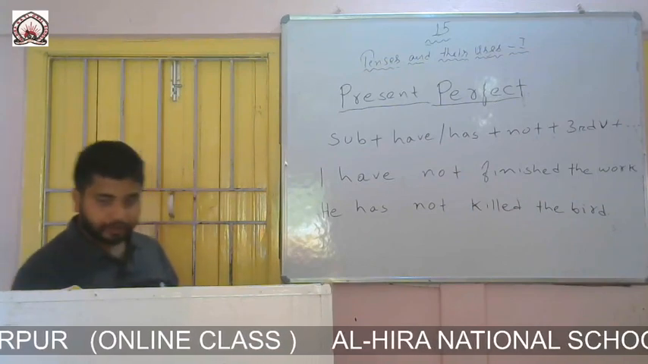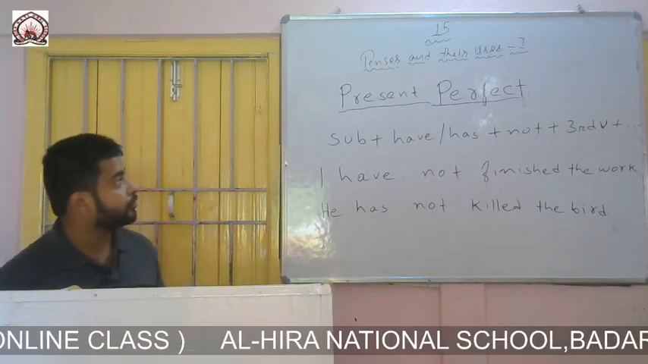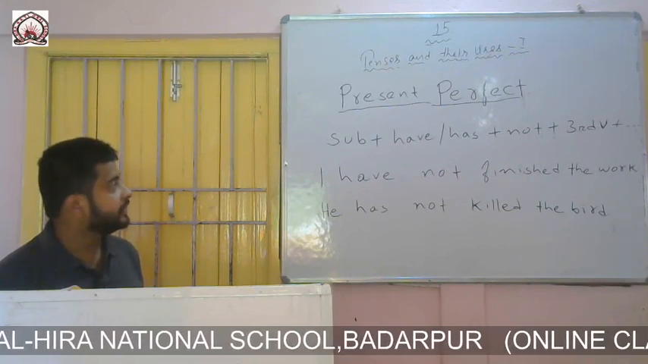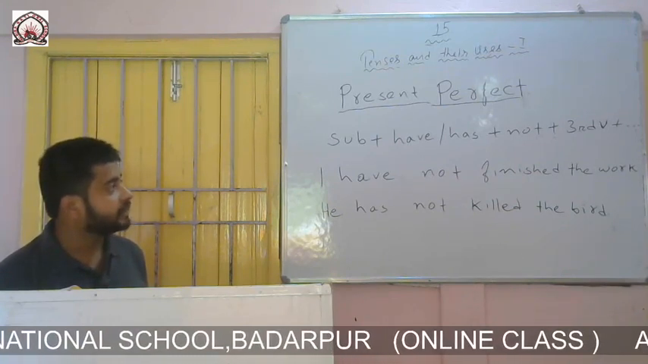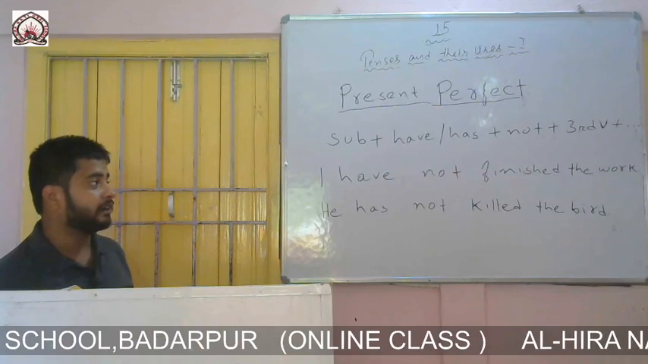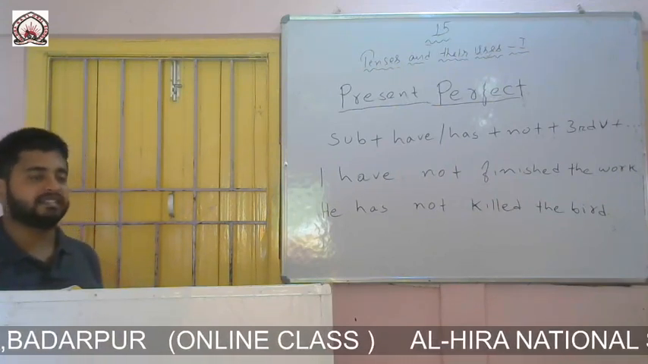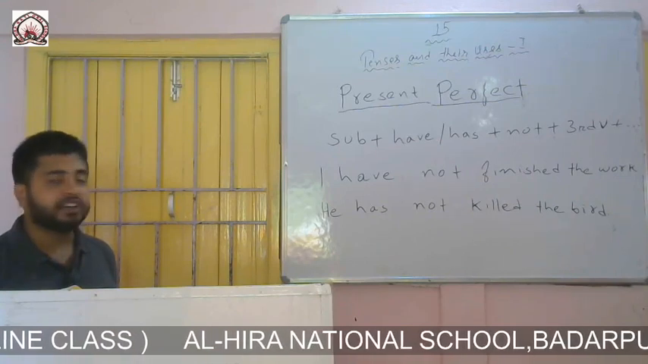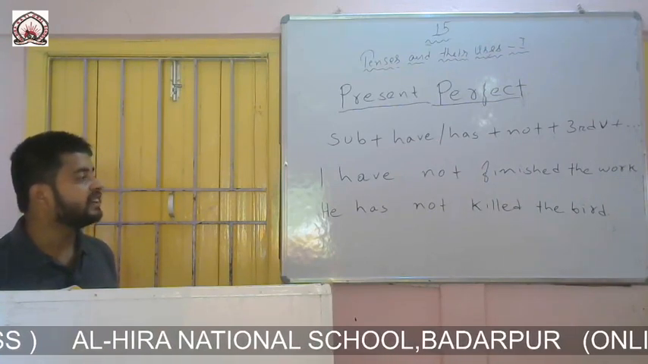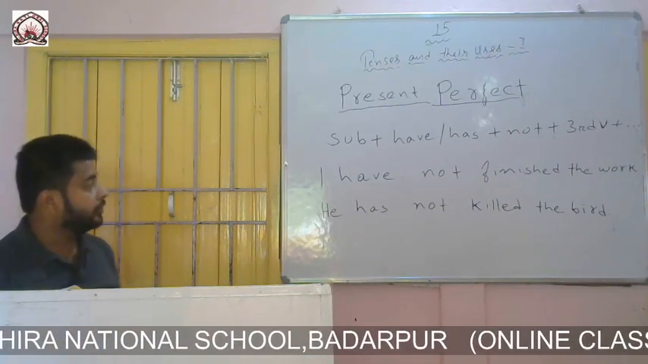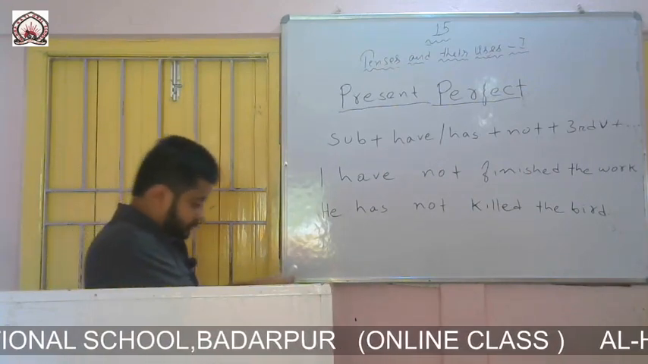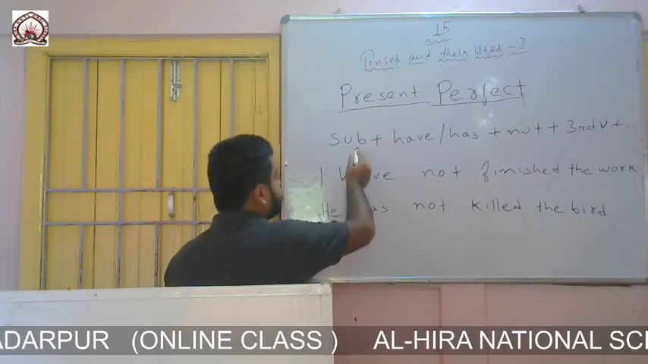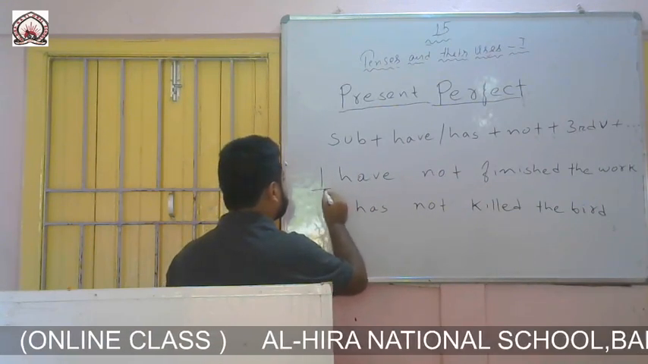So here I have written 2 examples to make you understand the formation of present perfect negative. The formation is subject plus have or has plus not plus third form of the verb plus rest part of the sentences. I have written 2 examples: I have not finished the work, and he has not killed the bird. In the formation you can see that there should be a subject at the beginning. Here I is the subject.